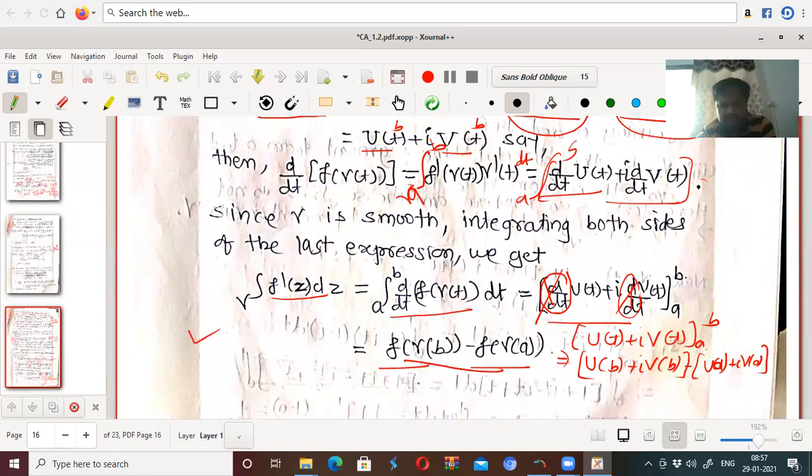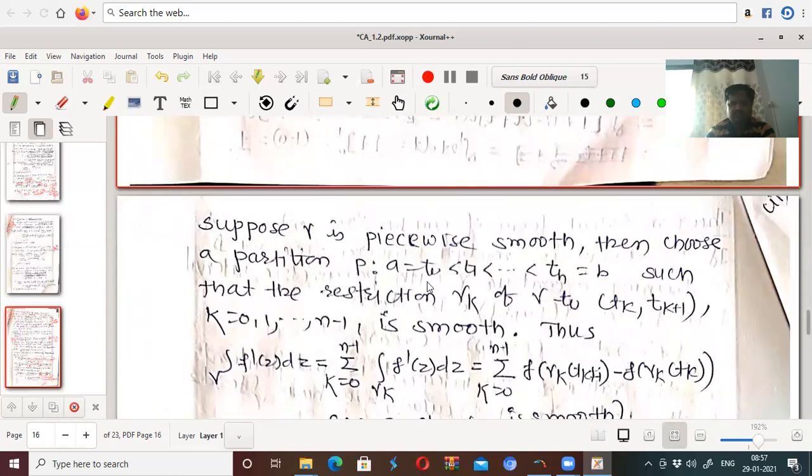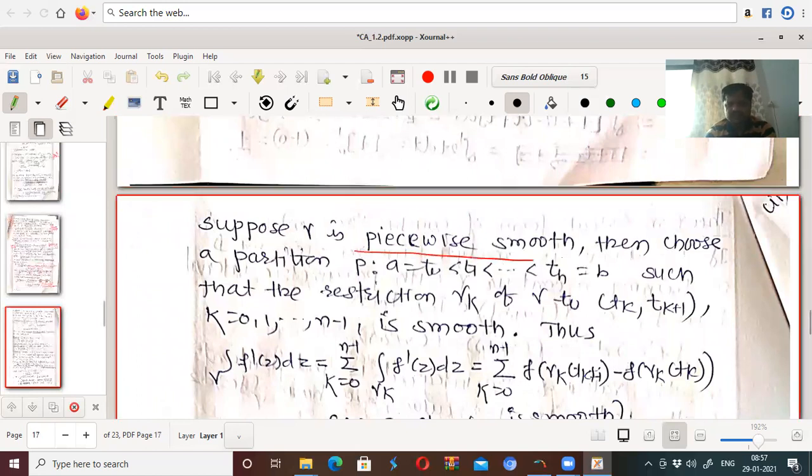Now if it is continuous and piecewise smooth, suppose gamma is piecewise smooth, then we choose a partition P of the closed interval [a, b] in which we have made the partitions t0, t1 up to tn such that the restriction gamma k of gamma to [tk, tk plus 1] for k equal to 0, 1 up to n minus 1 is smooth. That means, if suppose the contour is of this type, what are we making?